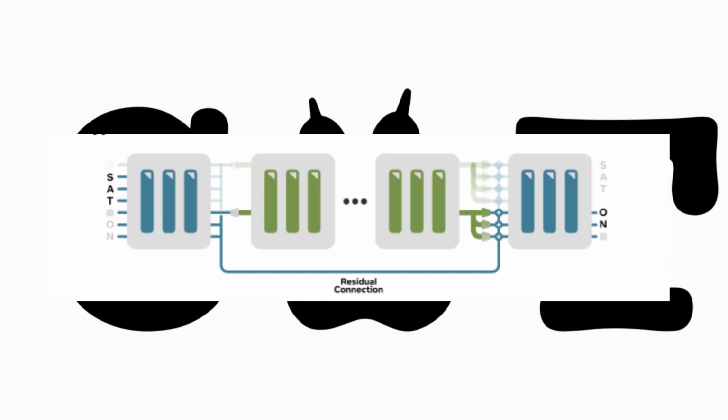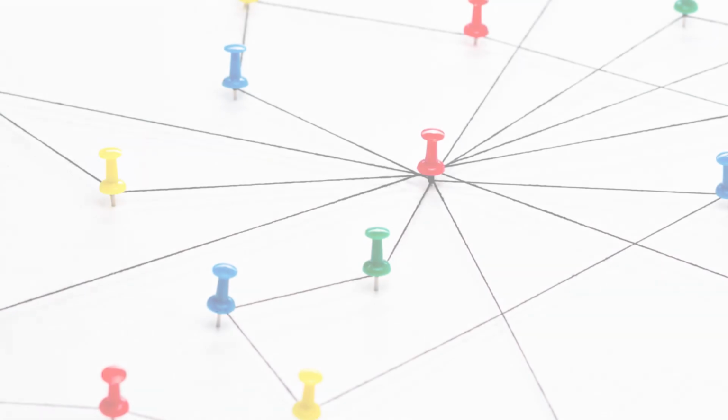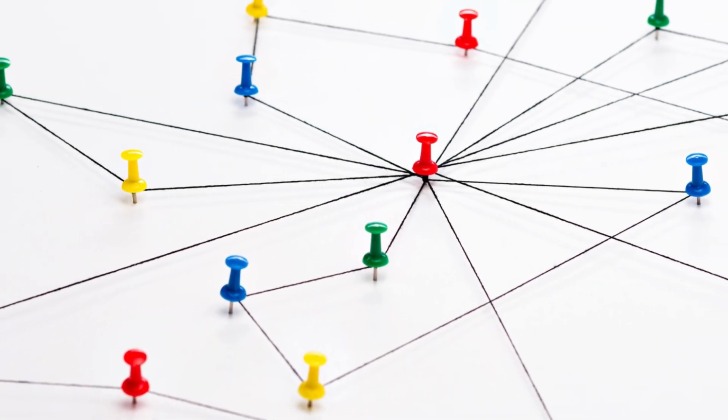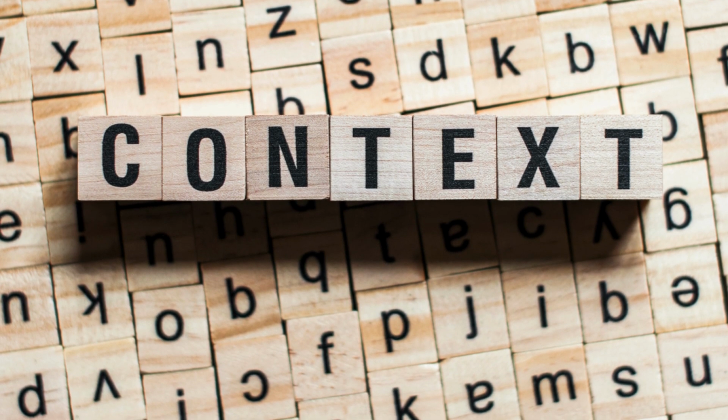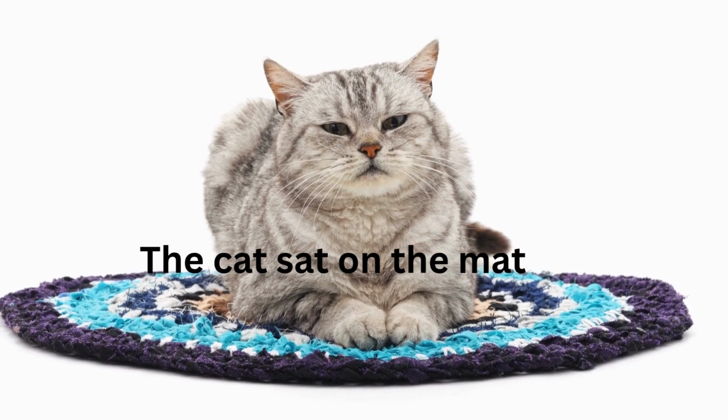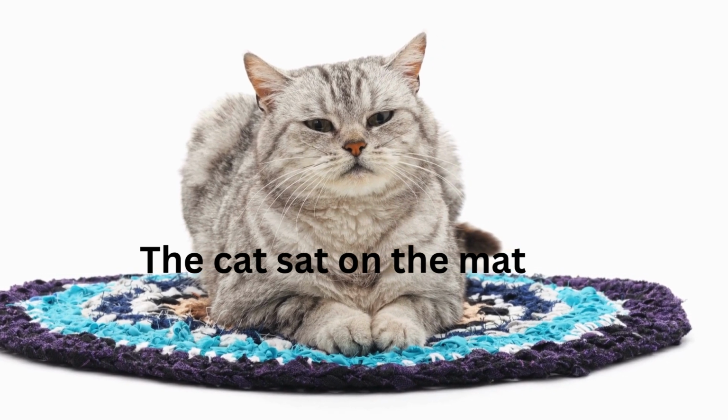These connections are vital because they preserve fine-grained information that might otherwise be lost during the pooling process, ensuring that detailed context is retained across levels. Let's walk through a simple example. Imagine the input text is, "The cat sat on the mat."